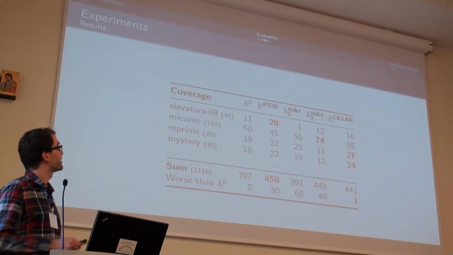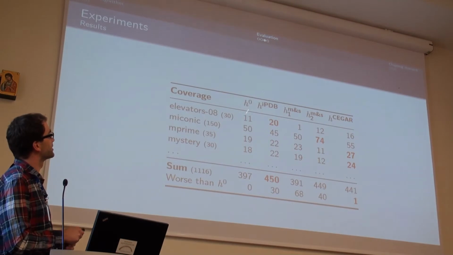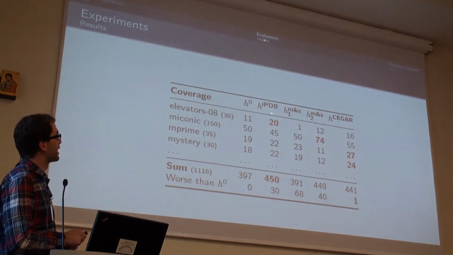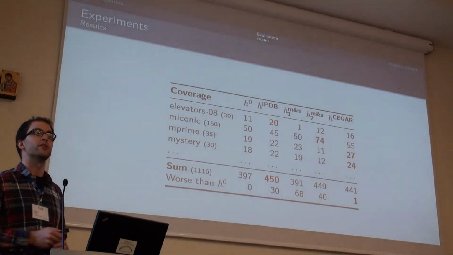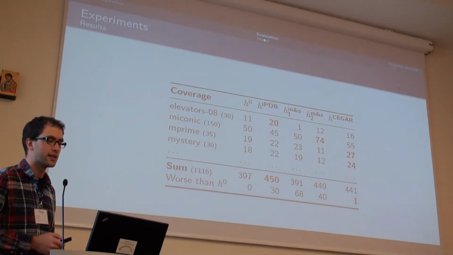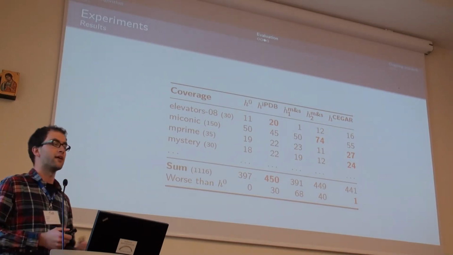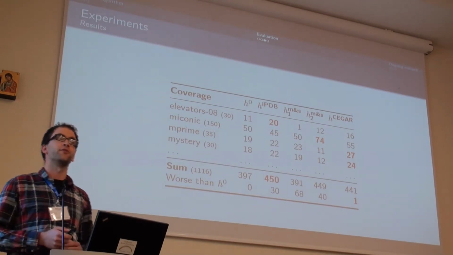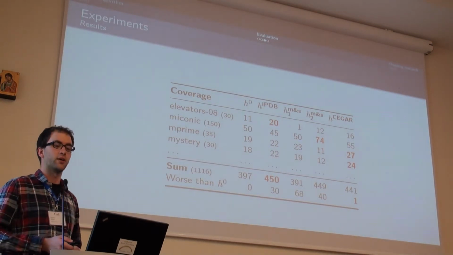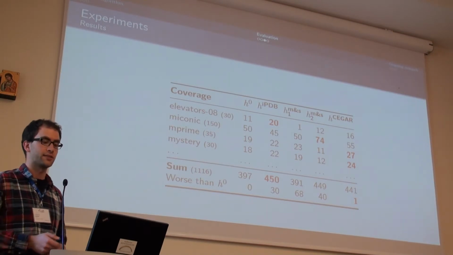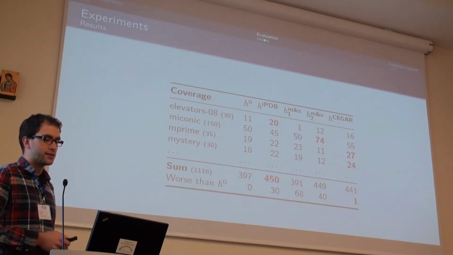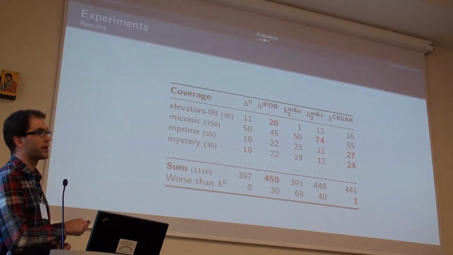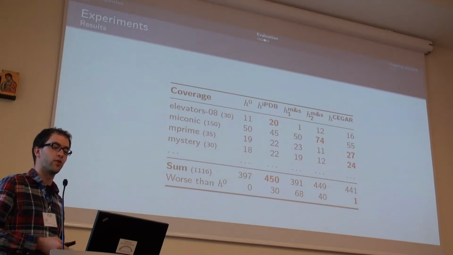And we compare our method to 3 different abstraction-based heuristics, which is the iPDB heuristic, which is an efficient implementation of the pattern database heuristic with Haslum and others' generation method. And then we have the 2 merge-and-shrink configurations that are part of the Fast Downward Stone Soup portfolio that won the last IPC. And then we have our method, and for comparison we list the blind heuristic, which is an uninformed heuristic.